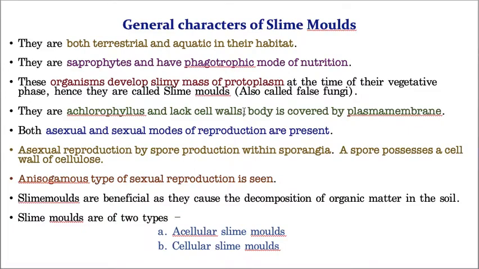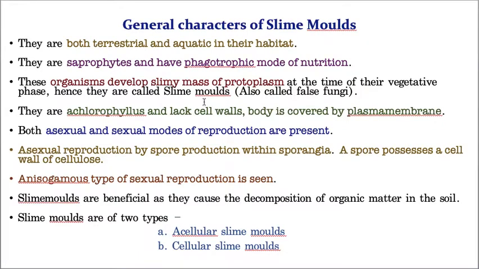But did you see the tricky thing? When these organisms produce spores, the spores have a cell wall, which is made up of cellulose. The main parent organism does not have any cell wall, but when it produces spores, the spores have a cellulosic cell wall. This is one of the characteristic properties of slime molds. Such a tricky point, you have to remember this.